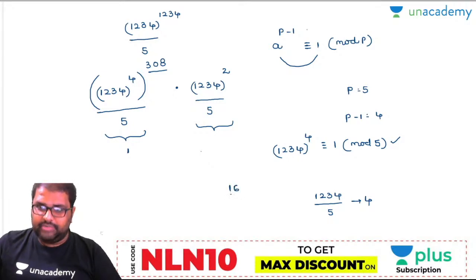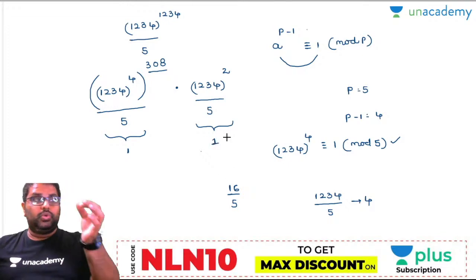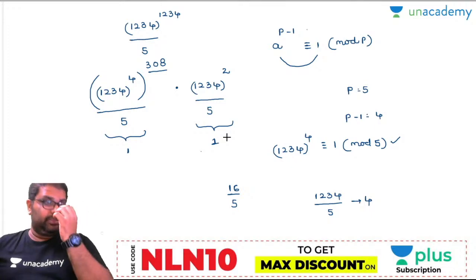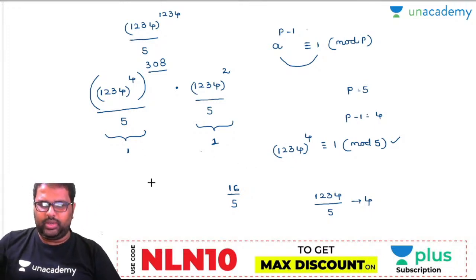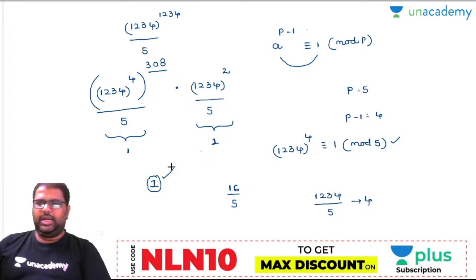16 is also divisible by 5. So what is the remainder there? Is it 1? Yes, 16 divided by 5 gives remainder 1. The final answer must not be divisible by 5. So finally your remainder is 1 into 1, your answer will be 1. Arey yaar, so easy, right? You can easily solve it. Let's see one more question, then you can get clarity.